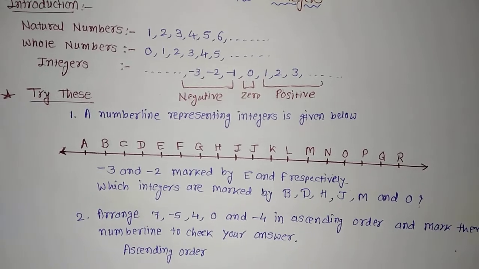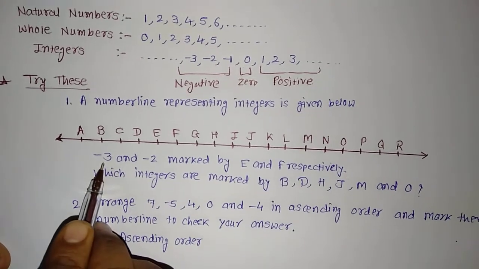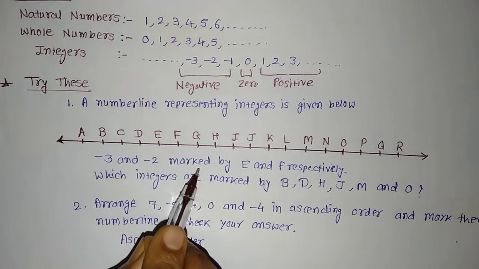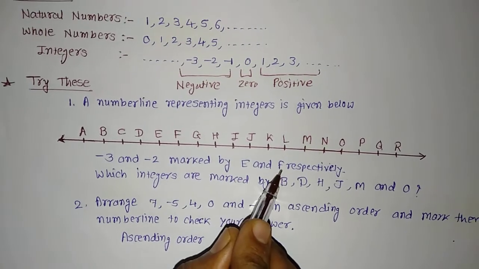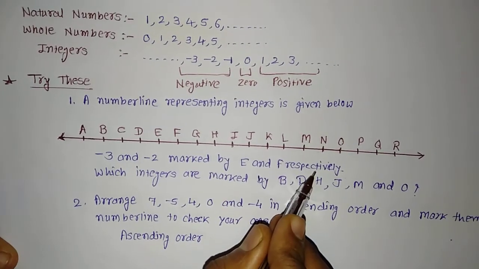Now what is the question? -3 and -2 are marked by E and F respectively. What do you mean by respectively?